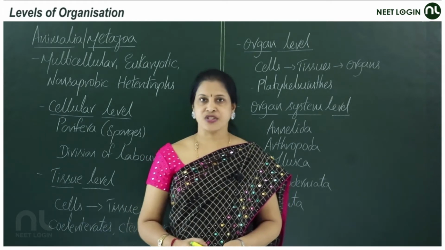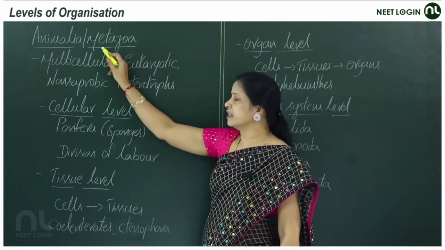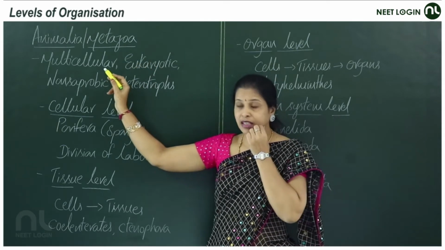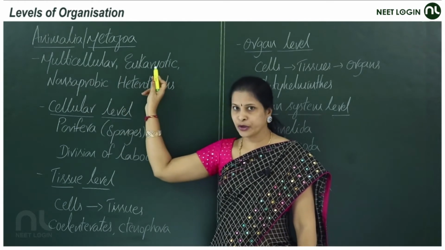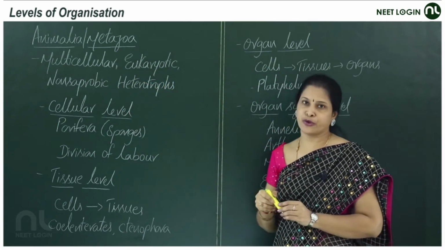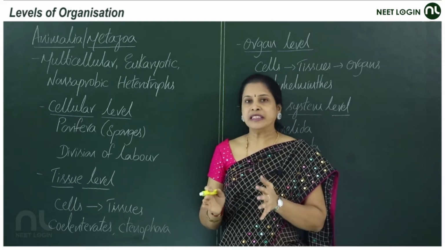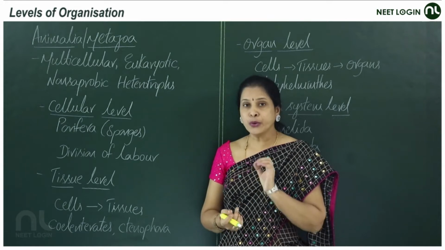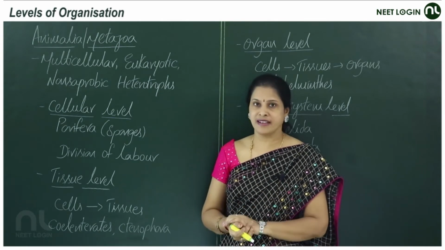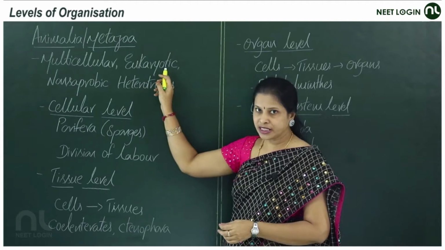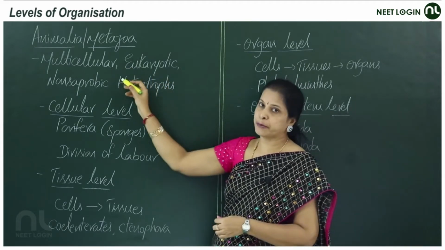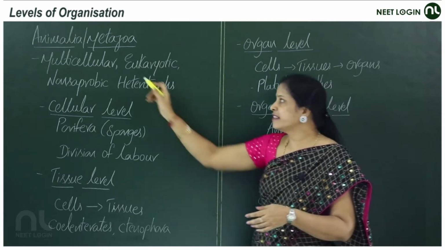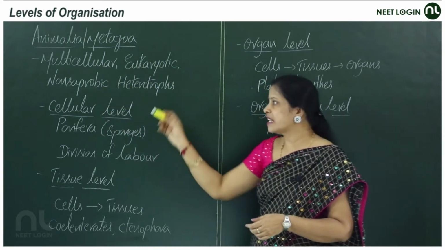Levels of organization. The kingdom Animalia is also called Metazoa. Animals are multicellular, eukaryotic, non-saprobic heterotrophs. All animals' bodies are composed of many cells. They are multicellular. No animal is unicellular. They are eukaryotic with a true nucleus, and they are non-saprobic heterotrophs. They cannot prepare their own food material. Regarding this, we'll discuss in further classes.